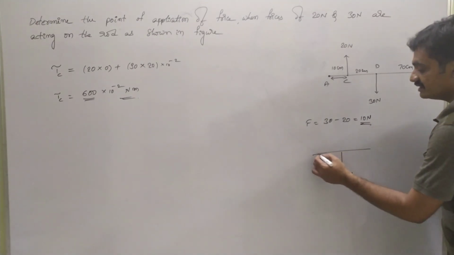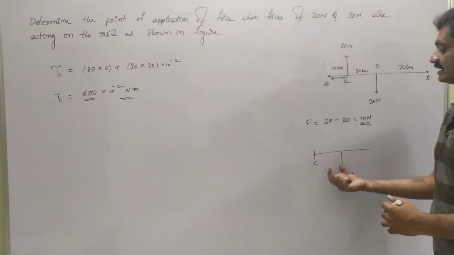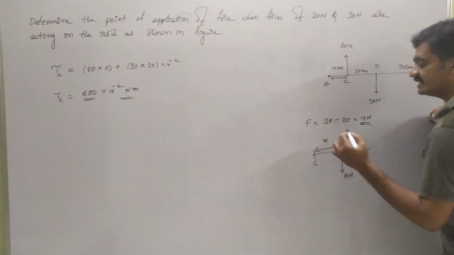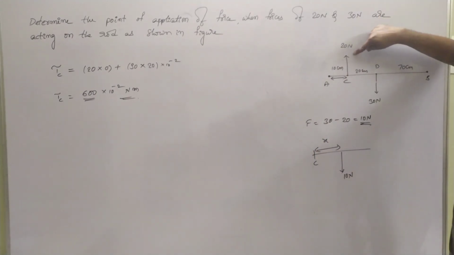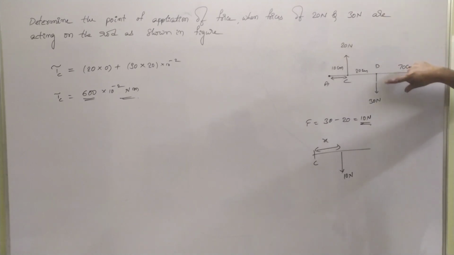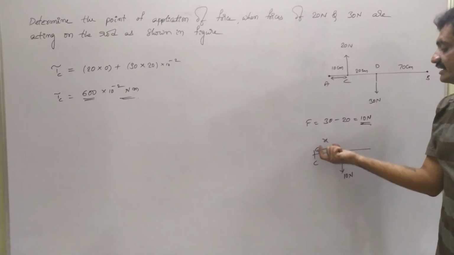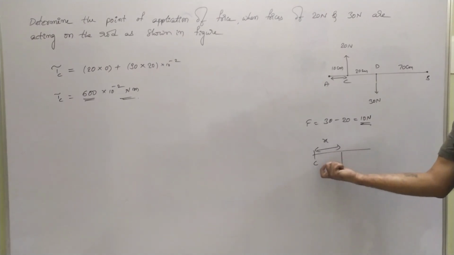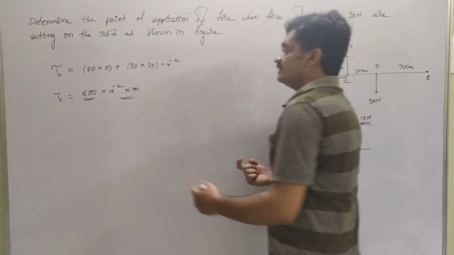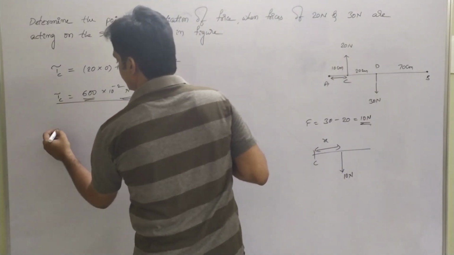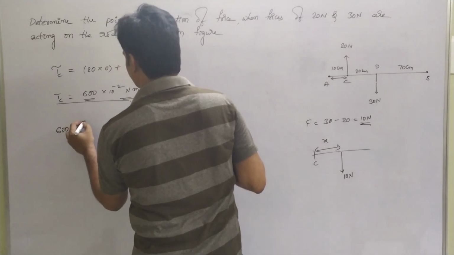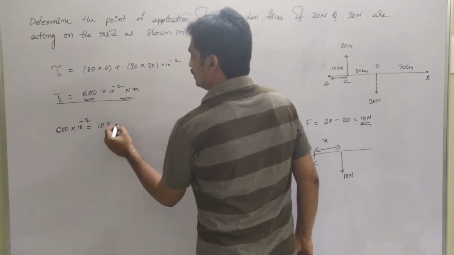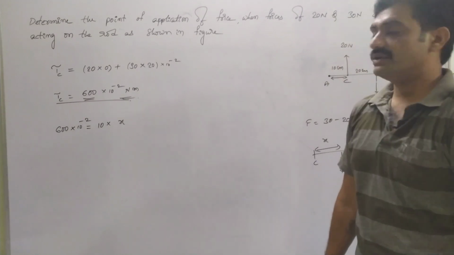So if we consider this point C at the end point, let us consider that the net force is acting at a distance of x from C. Observe that one force is acting in the upward direction and the other in the downward direction, so I have considered the distance as x. Now we have to find this resultant position. Observe that the torque acting from point C, 600 into 10 to the power of minus 2, is equal to the resultant force 10 Newton into x.